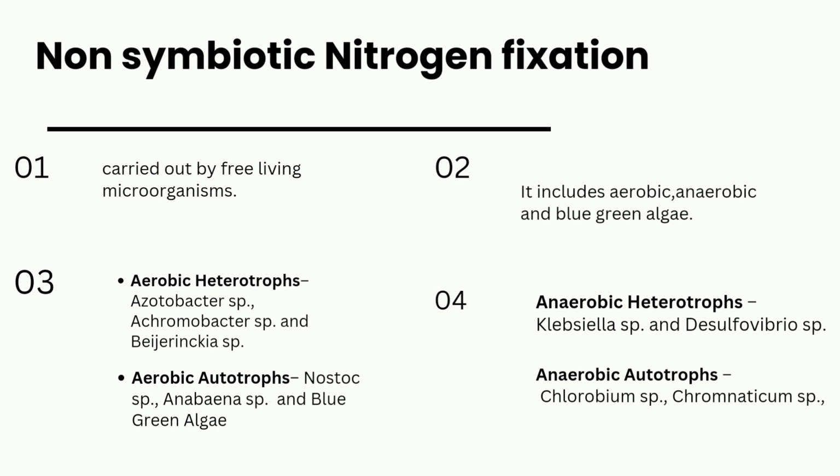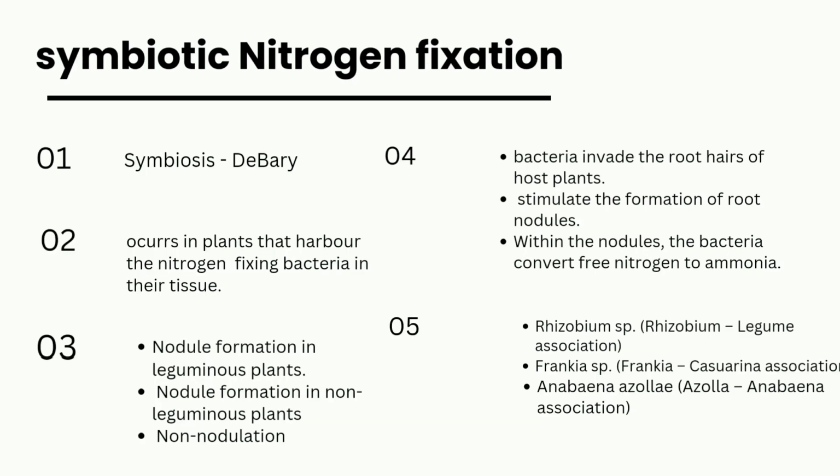And these are examples of aerobic autotrophs: Nostoc species, Anabaena species, and blue-green algae. And these are examples of anaerobic heterotrophs: Klebsiella species and Desulfovibrio species. And next, anaerobic autotrophs: Chlorobium species and Chromatium species. And next, symbiotic nitrogen fixation. The term symbiosis was coined by De Bary. It can be seen in plants.